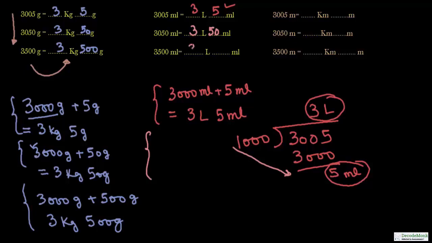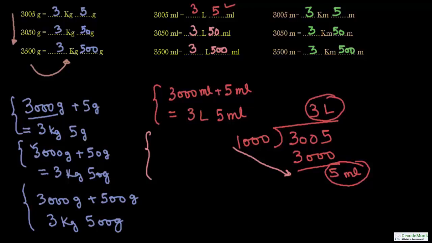So 3000 means 3 liter, and we are left with 500 milliliter. Similarly, very similarly, we have got the distances. 3005 meter is 3 kilometer 5 meter. 3050 meter, 3 kilometer 50 meter. 3500 meter, it's 3 kilometer 500 meter.